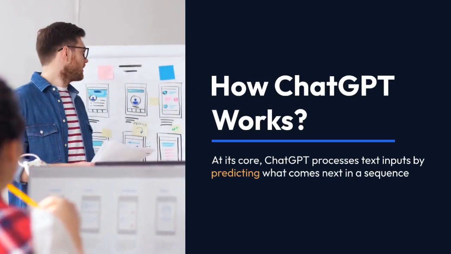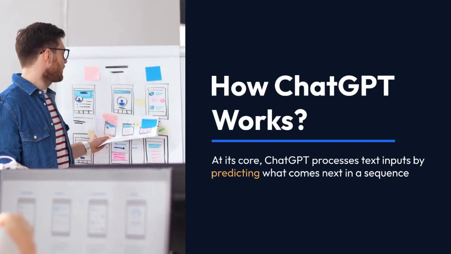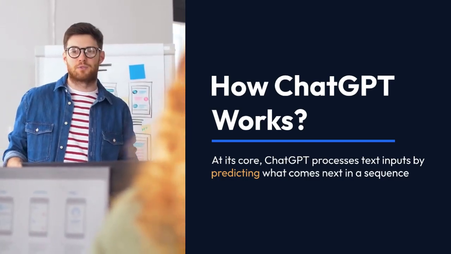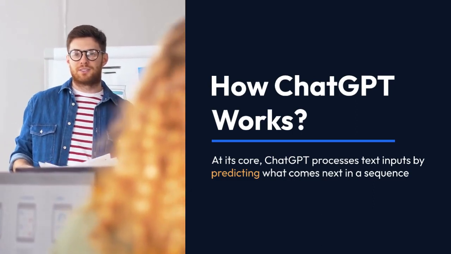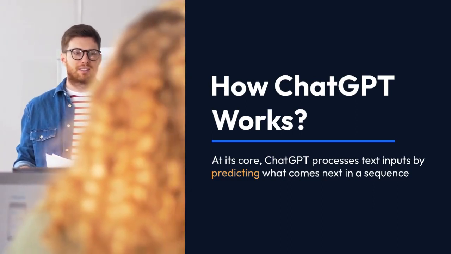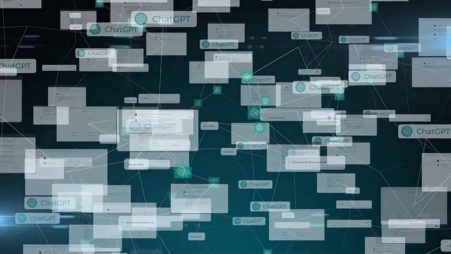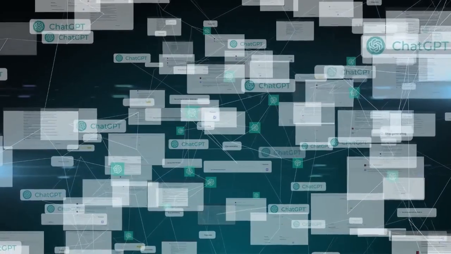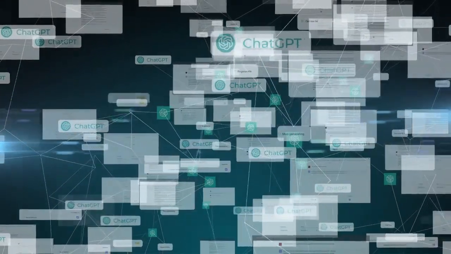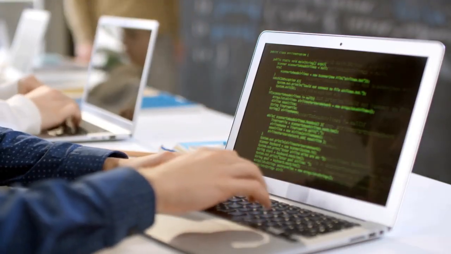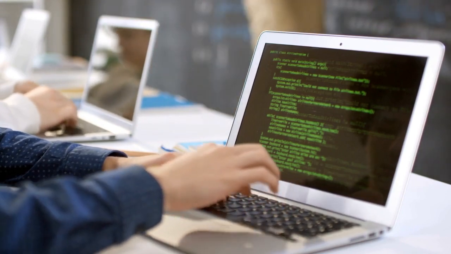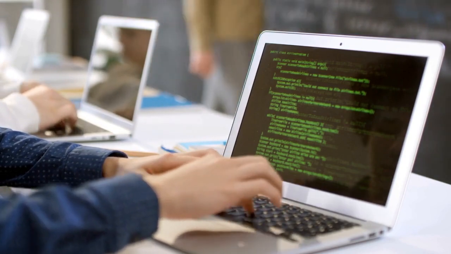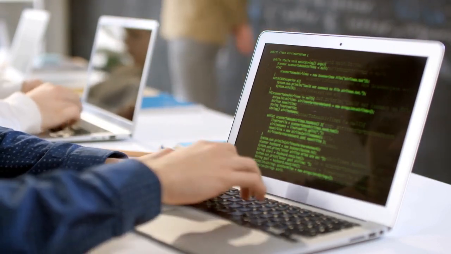How ChatGPT works. At its core, ChatGPT processes text inputs by predicting what comes next in a sequence, making it capable of continuing a given text snippet in a coherent and contextually appropriate way. This is achieved through machine learning, where the model has been fed large amounts of text and learned patterns, styles, and information about the world. When you interact with ChatGPT, you're essentially seeing the output of a model that calculates the probability of what word or phrase should logically follow the given conversation up to that point.